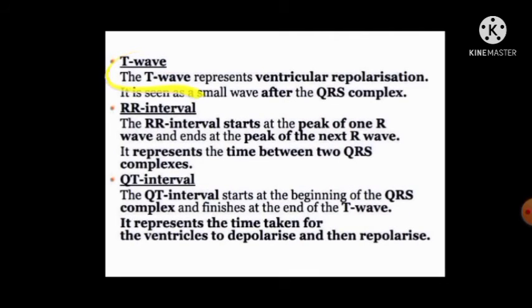T wave. T wave represents the ventricular repolarization. It is a small wave after the QRS complex. An RR interval starts from the peak of one R wave and ends at the peak of the next R wave. This represents the time between two QRS complexes, meaning two consecutive ventricular contractions. QT interval. QT interval starts from the beginning of the QRS complex and finishes at the end of the T wave. It represents the time taken for the ventricle to depolarize and then repolarize.